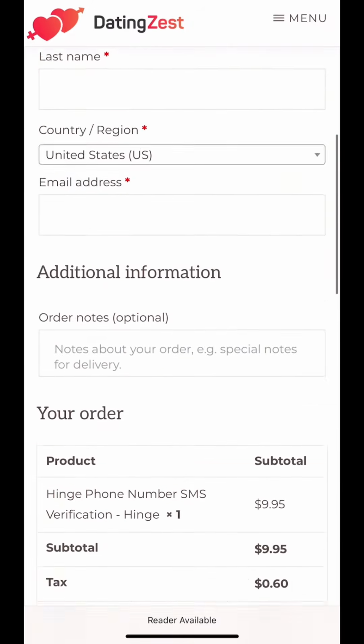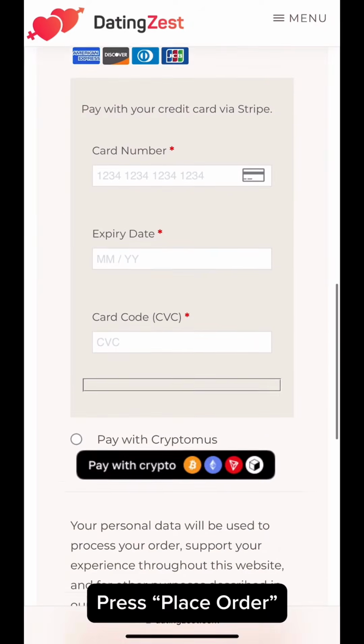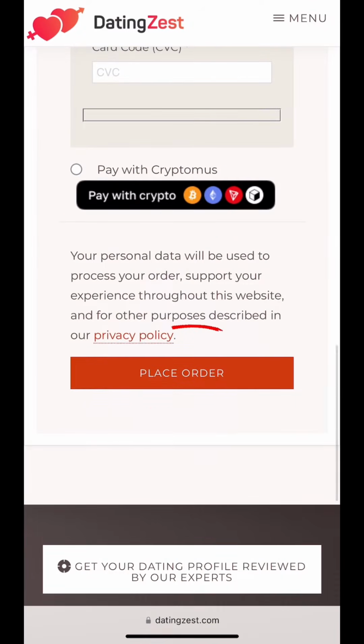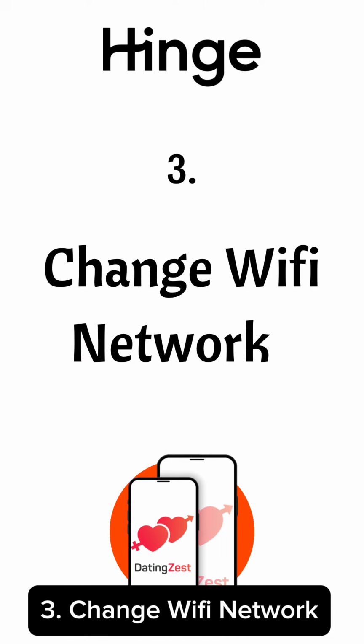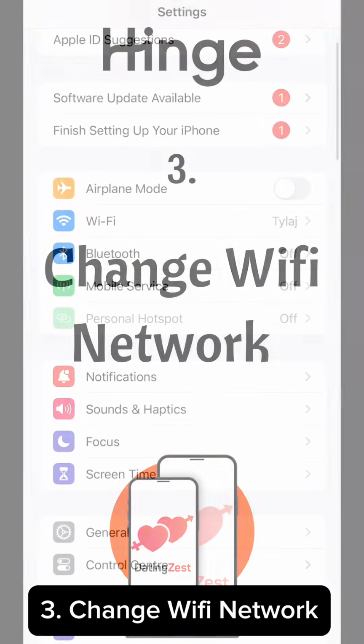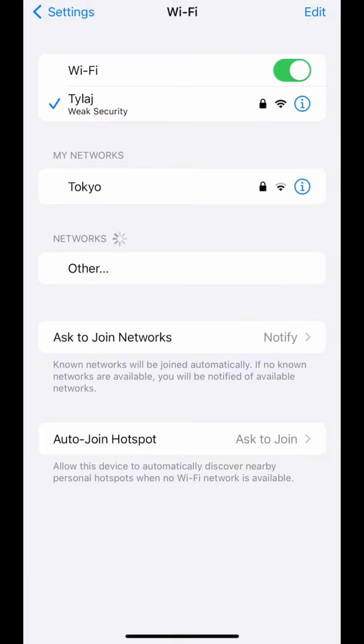3. Change Wi-Fi network. Go at settings and press Wi-Fi. Try to connect the Wi-Fi with another network. 4. Change Apple ID.